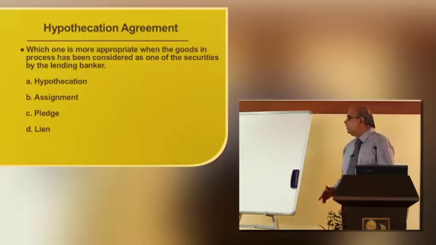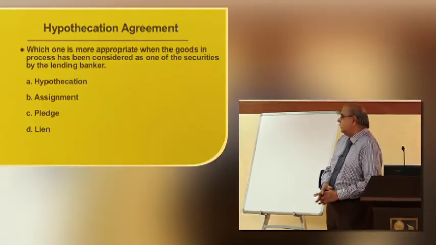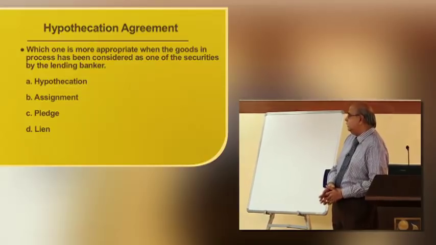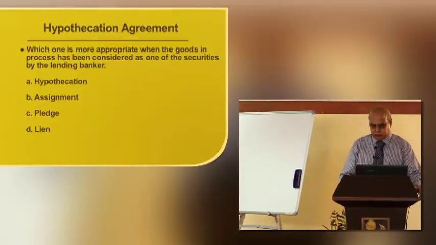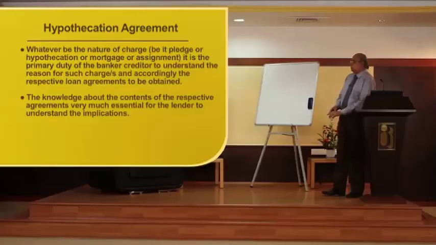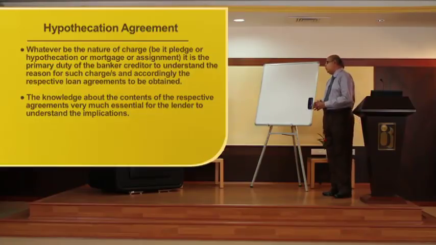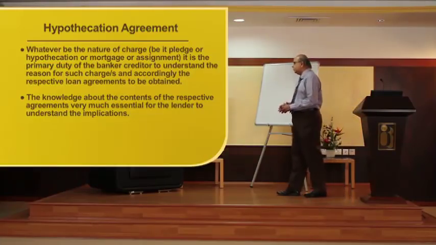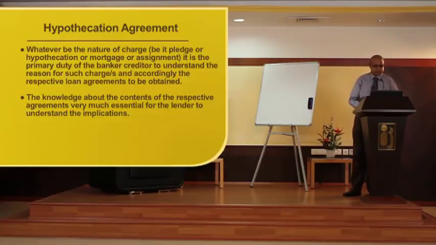Which one is more appropriate when goods in process have been considered as one of the securities by the lending banker? Hypothecation, assignment, pledge, lien. The appropriate answer is hypothecation because the goods are to be in the possession of the borrower. Whenever a charge is there, the banker should understand the reason for such a charge, and see that whatever protection is required is taken care of. Knowledge about the contents of the respective agreements is very much essential for the lender to understand the implications as far as the banker is concerned.